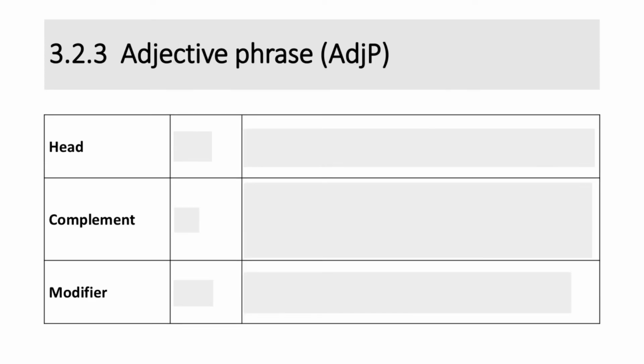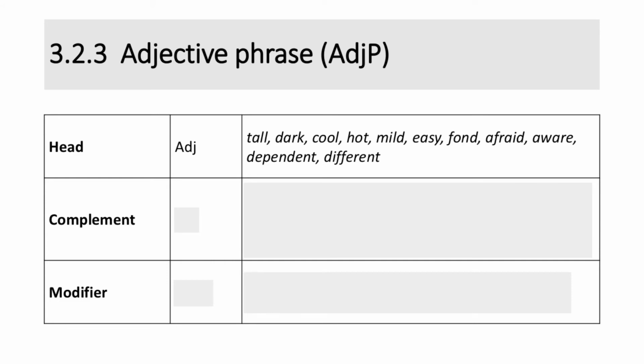Next, we are looking at adjective phrases. The head of an adjective phrase is the adjective. For example, tall, dark, cool, hot, mild, easy, fun, afraid, aware, dependent, and different. These are adjectives that are the heads of the adjective phrases.